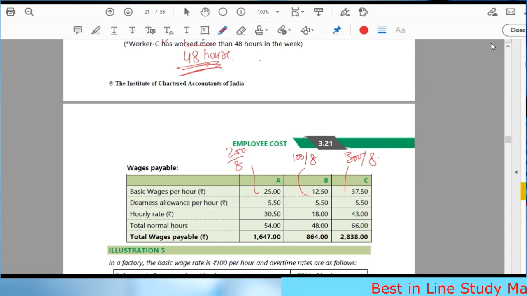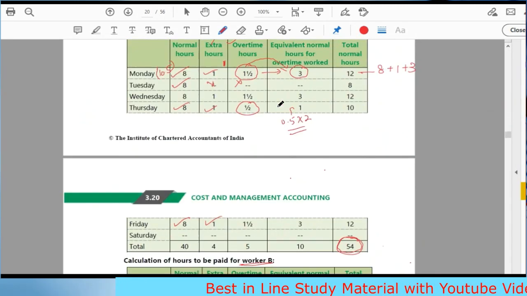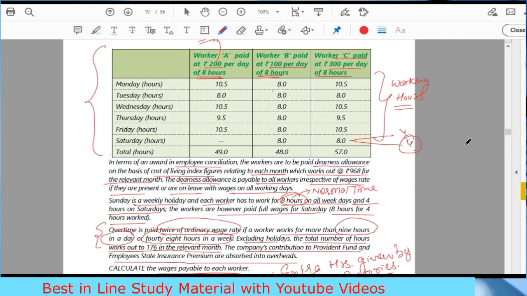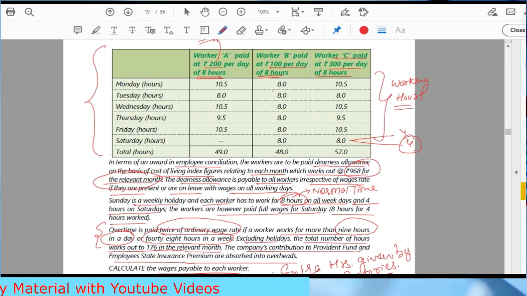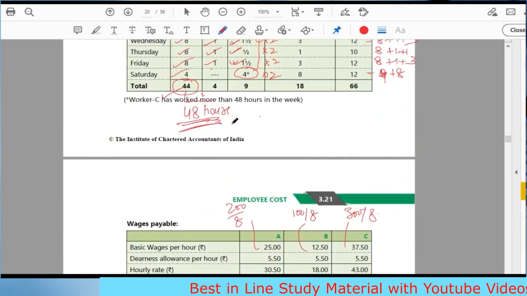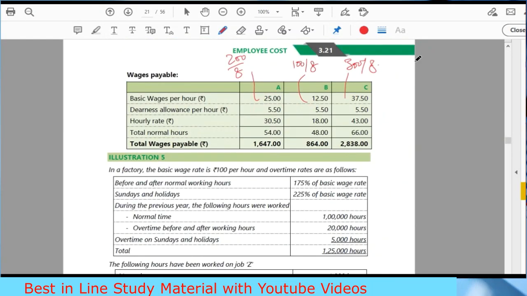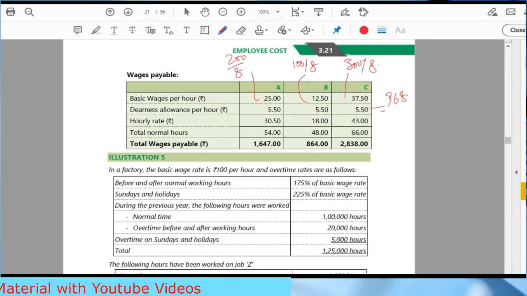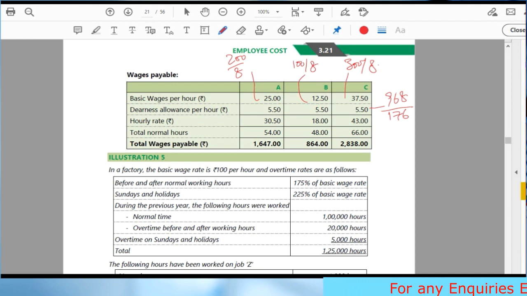How has the DA been calculated? Sir, it is on the cost of living index and it turns out to be 968 for the relevant month. And he says the DA is to be allowed irrespective of the number of days or number of hours worked. What is the total hours worked? 176. So DA is 968 divided by 176. This will give me the per hour cost, right? 968 divided by 176.